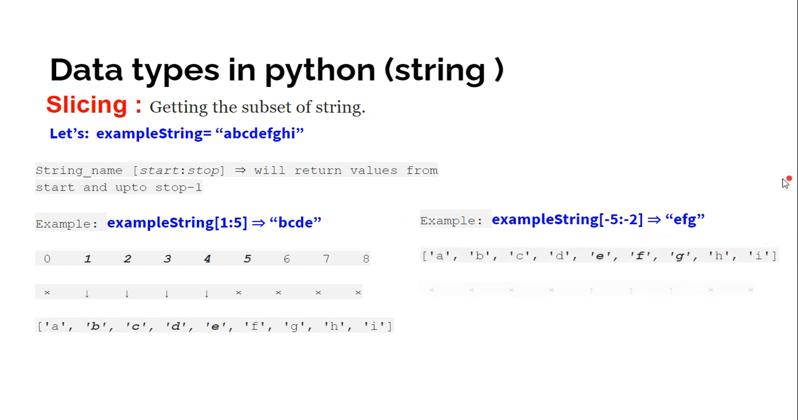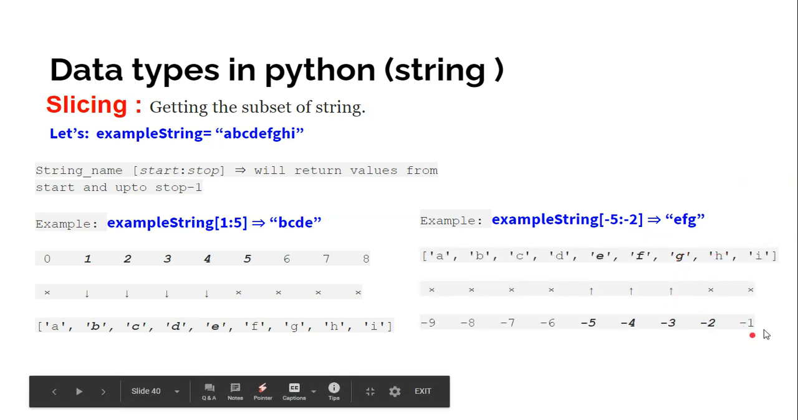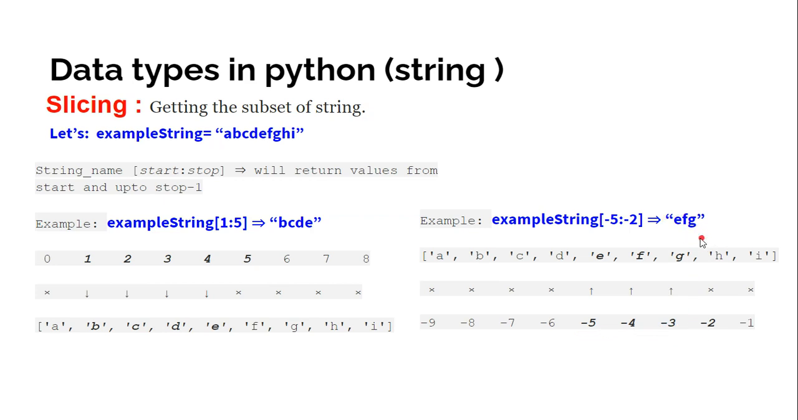Look at this: this is minus 1, this is minus 2, this is minus 3, this is minus 4, minus 5. So we are writing minus 5, and we'll go from minus 5 to minus 2 minus 1, that will be minus 3. So we'll go from minus 5 to minus 3. That's why you are getting E, F, G. Is this clear to you? Negative slicing is clear? Okay.